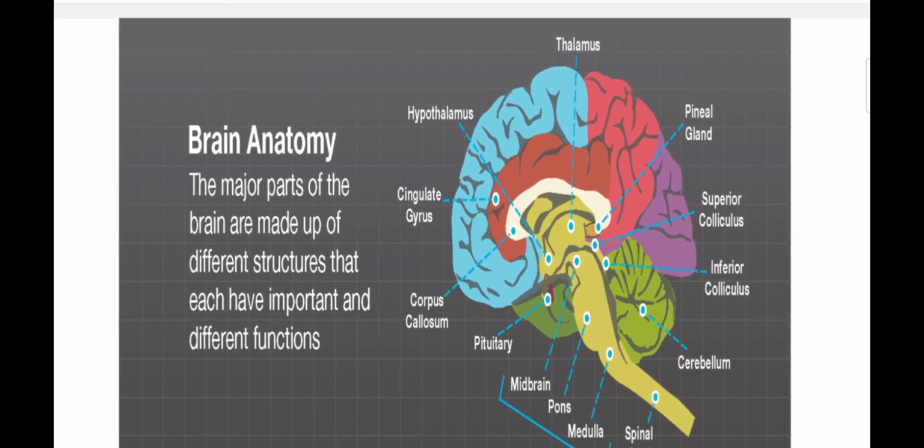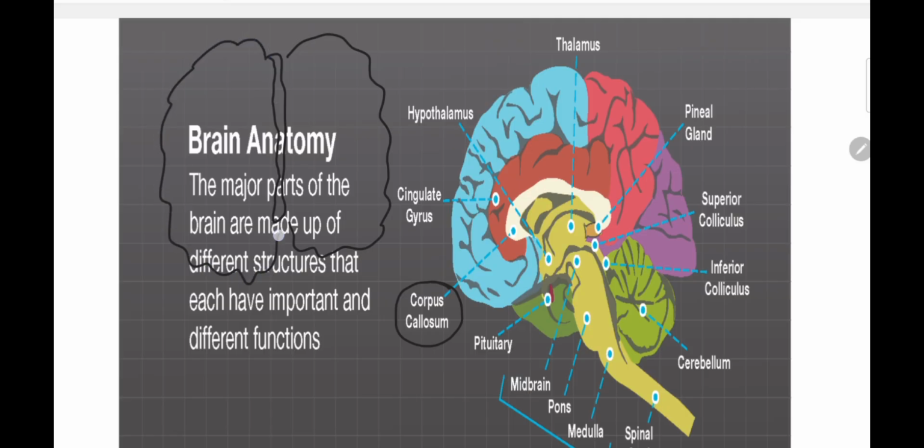One more thing that I forgot to mention, that is the corpus callosum. What is the corpus callosum? The corpus callosum is a structure that holds the two halves of the brain. Our brain can be divided into two parts. If we open our brain, we can see its two halves. These parts are known as hemispheres.